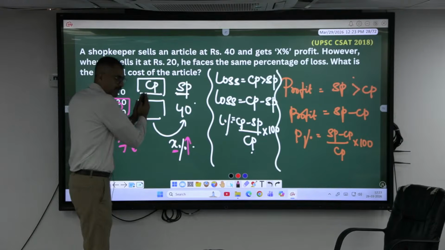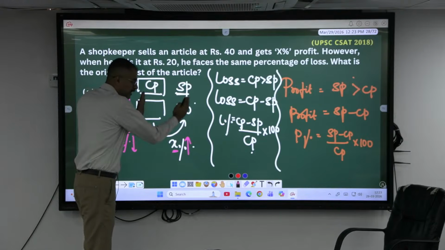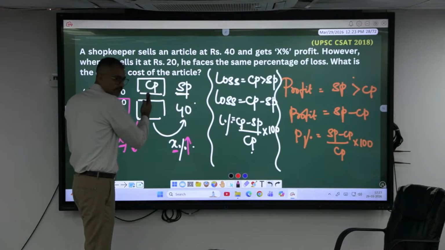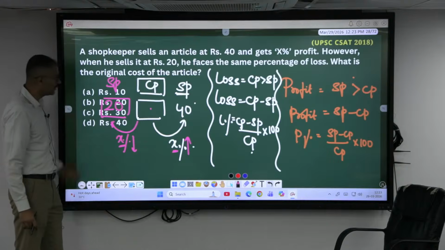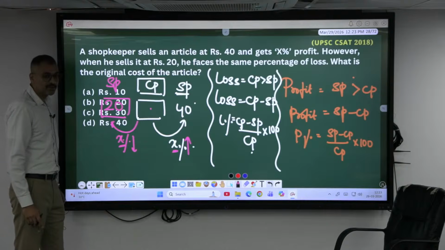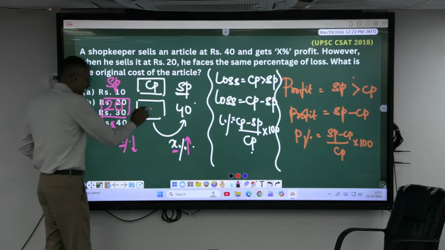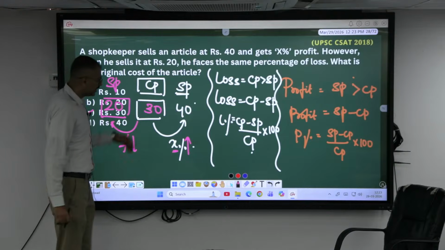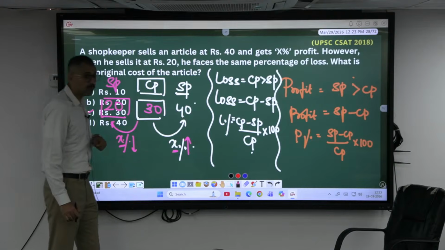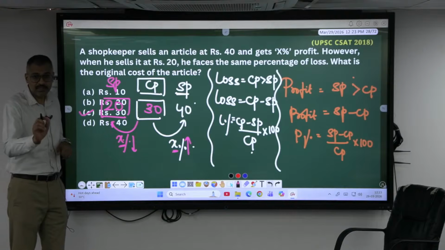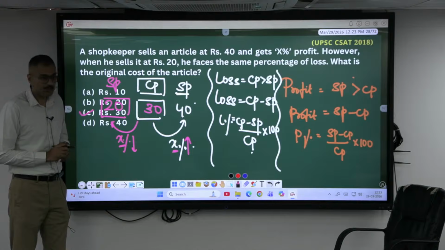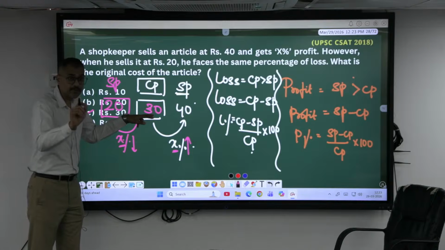Look, this is CP here. If I sell at 40, this has to be a profit, this has to be a loss, isn't it? It has to be in between these two only, right? Which value is in between these two? 30. Okay, if I put 30 here, sold at 40, what percent profit? 10 by 30, 33.33%. 10 rupee on 30 rupee, that is 33.33%.